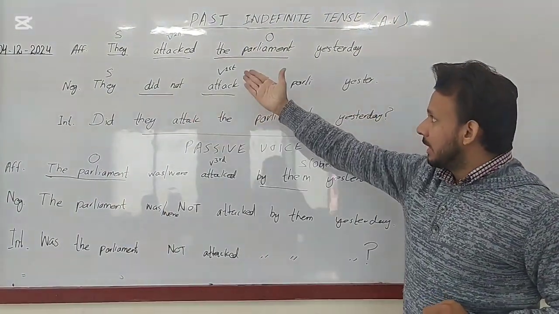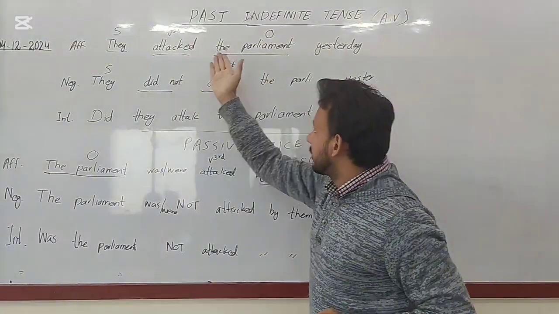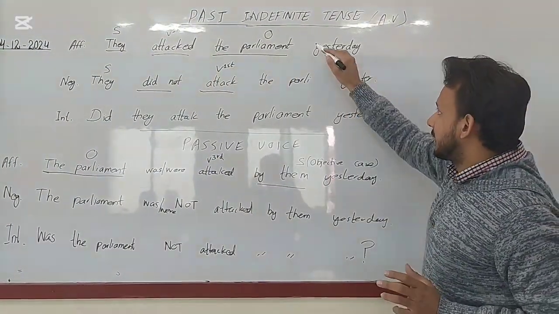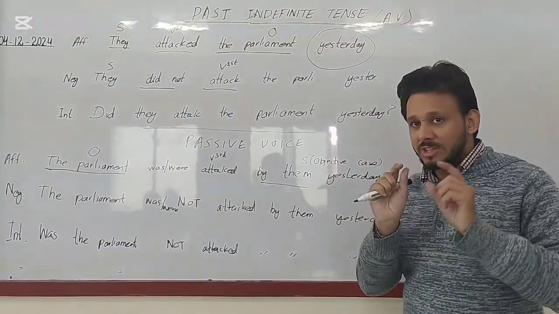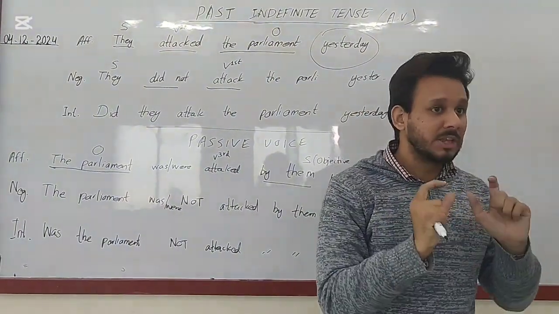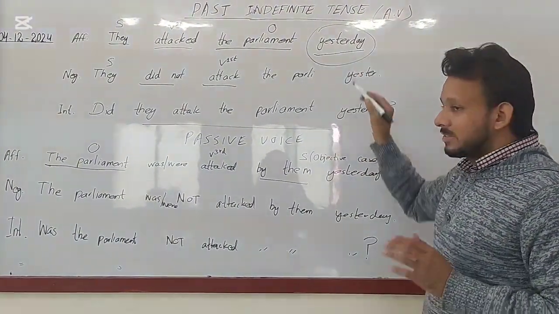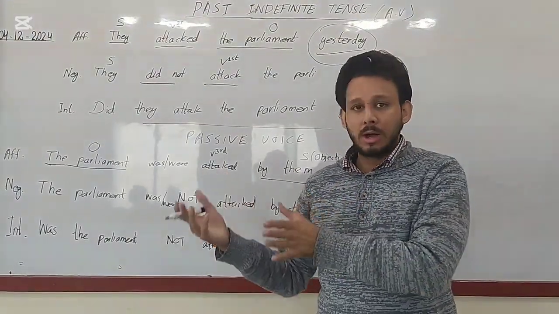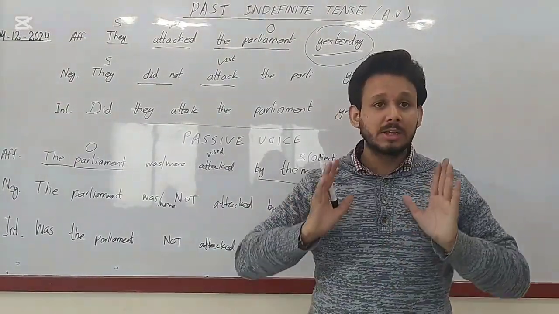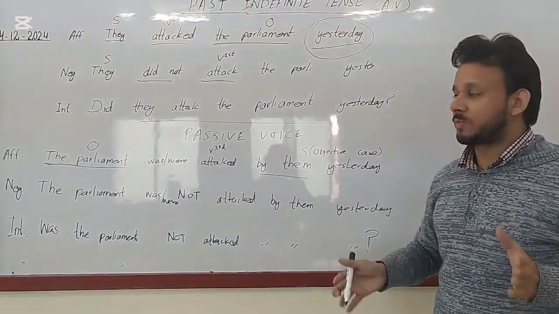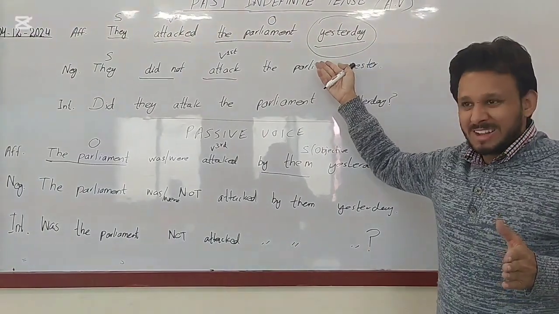Okay, for example, I have an example: they attacked the parliament yesterday. So words like yesterday, last night, last day actually refer to the past. They reflect the action in the past. So by just looking at these types of words, before, ago, last day, last night, you can simply guess that the tense is past indefinite.